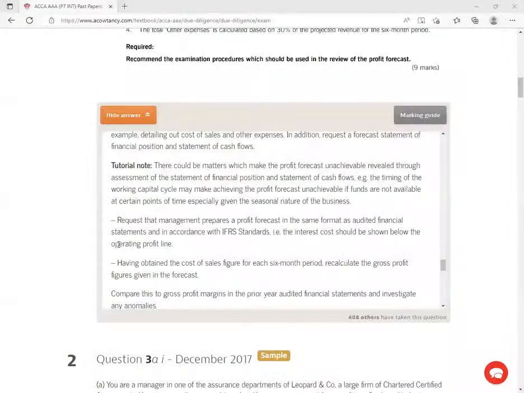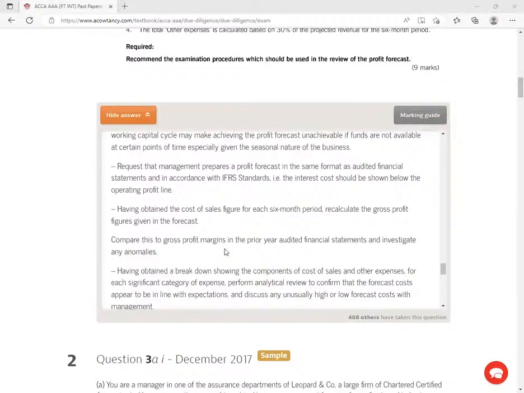Great. Ladies and gentlemen, from there, we are told here, having obtained the cost of sales figure for each 6 months, recalculate the gross profit yourself. Compare this gross profit margin to the prior year audited financial statements, and investigate any anomalies. So basically, they're doing the analytical procedures. They're analyzing, computing ratios, and of course, trying to investigate the differences.